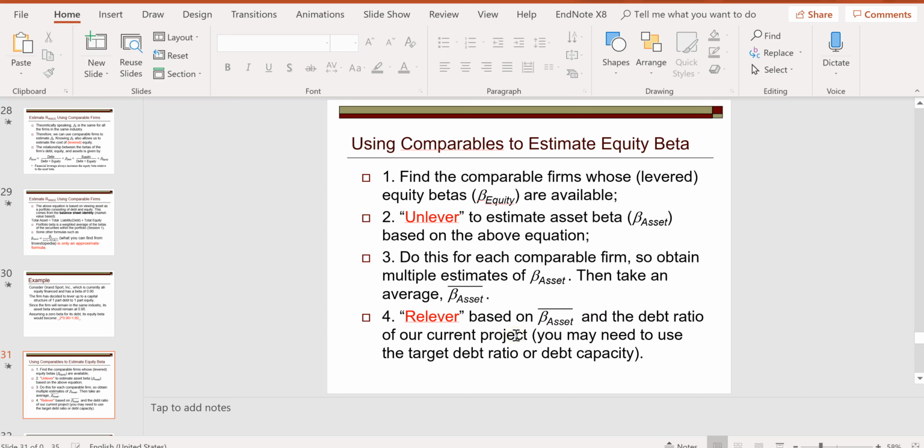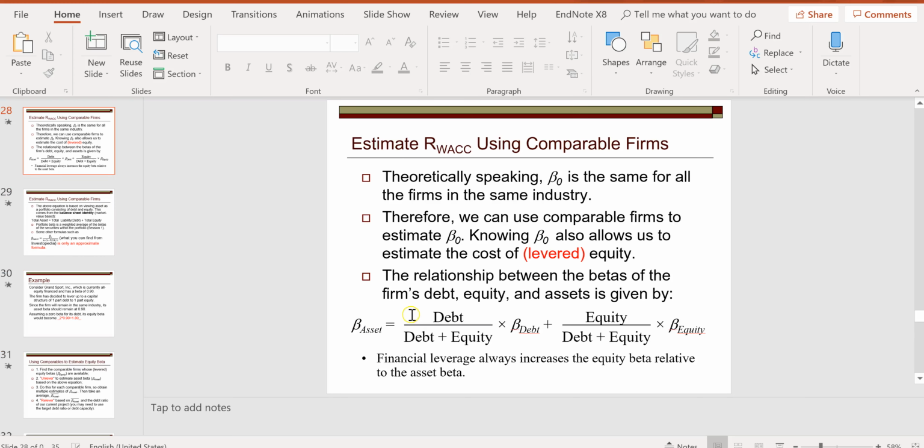It's no longer the capital structure of the comparable firm, because when we do the unlevering, we use the capital structure of the comparable firm. But when we do the relevering, we have to use the capital structure of our project.